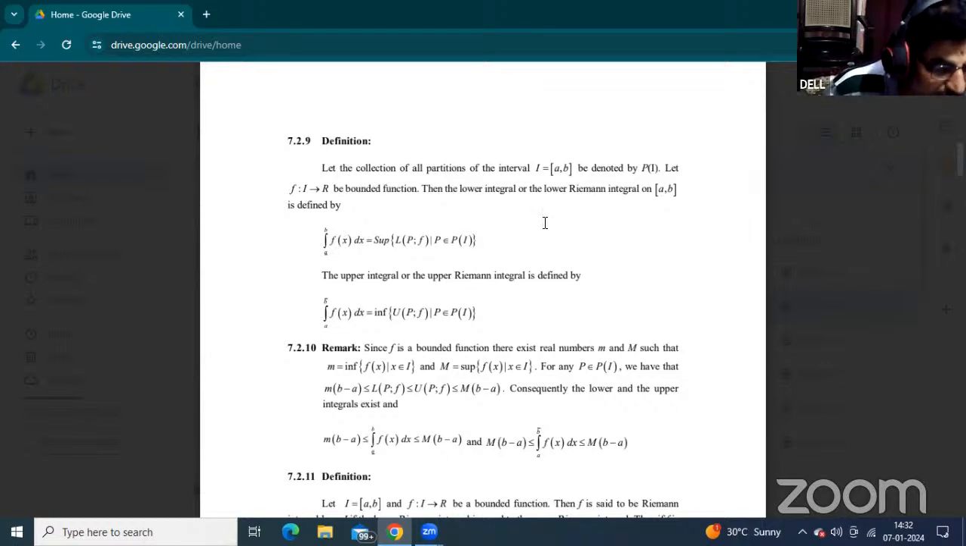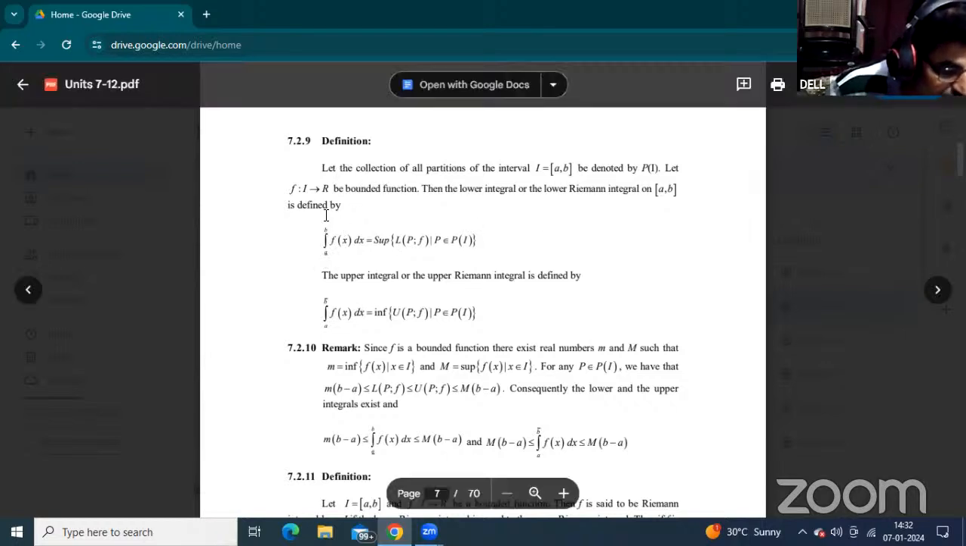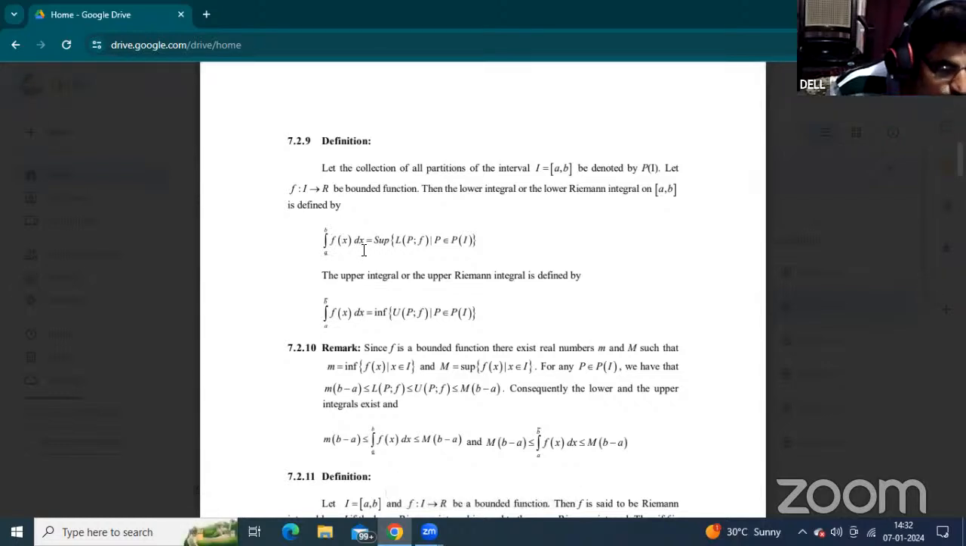The lower Riemann integral, lower limit a to b f of x dx, equals the lower Riemann sum's supremum value. The supremum of the lower Riemann sums is called the lower Riemann integral. It is denoted by lower limit a to b f of x dx equal to the supremum of L(P, f), where P is any partition.